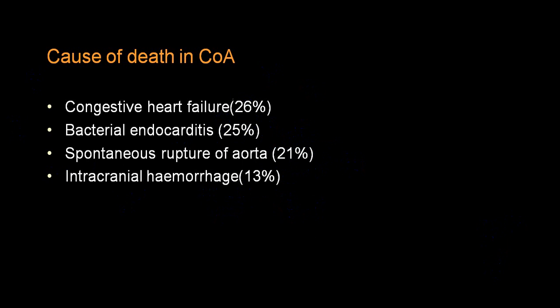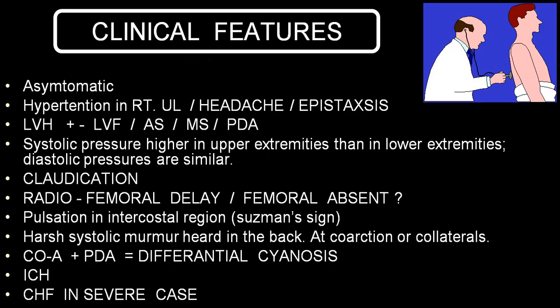So, the commonest causes of death are congestive heart failure, bacterial endocarditis, and rupture, which, if you put them all together, account for nearly 80 to 85%. So, that will be the most common cause, and then another is intracranial hemorrhage. If it is a very mild variety, a good number of times it is asymptomatic and is detected late during lifetime.